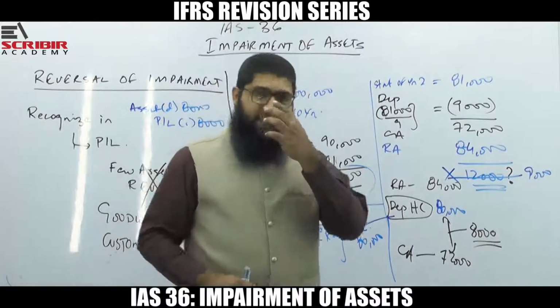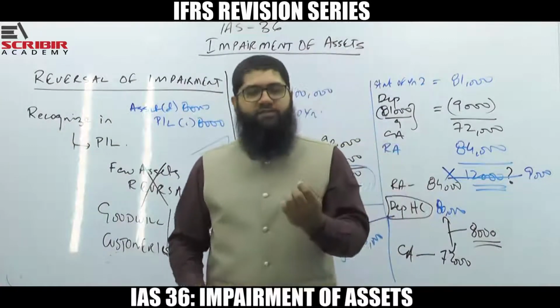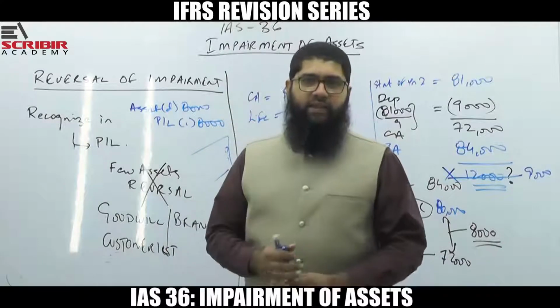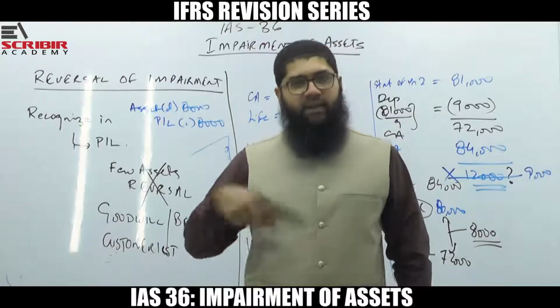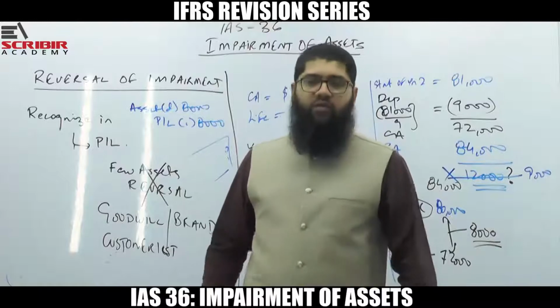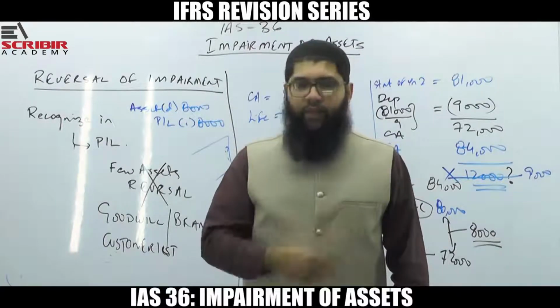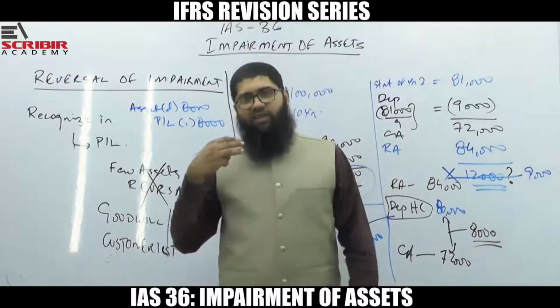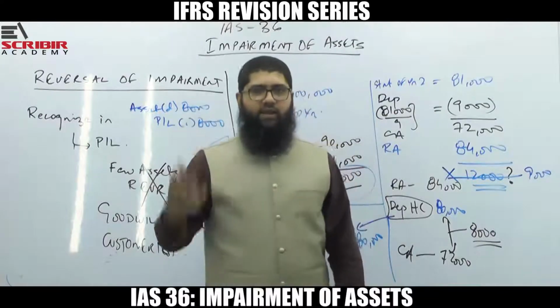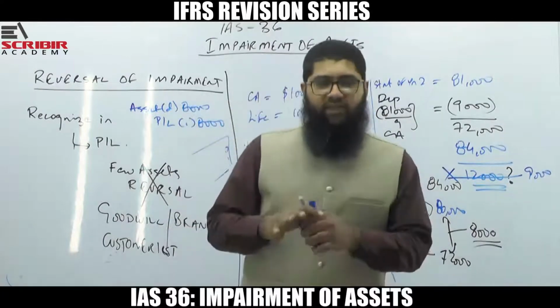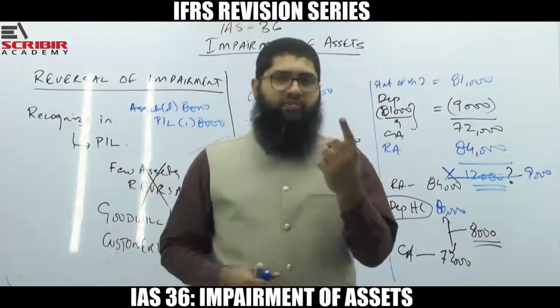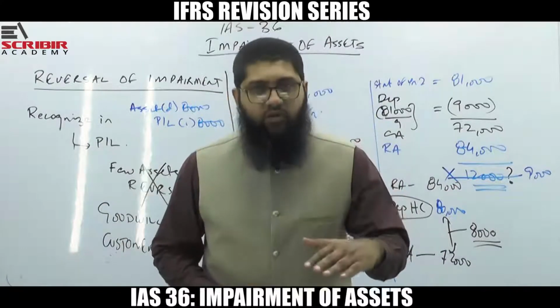Because as per IAS 38, there are few assets that are not allowed to be recognized. What are those assets? Internally generated goodwill cannot be recognized. Internally generated brand cannot be recognized. Internally generated customer list cannot be recognized. So in case I had a customer list, I impaired that customer list.